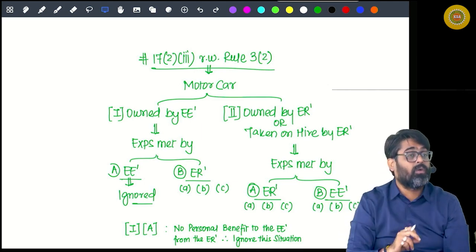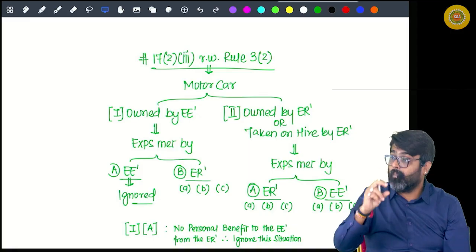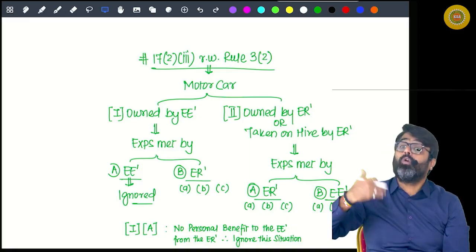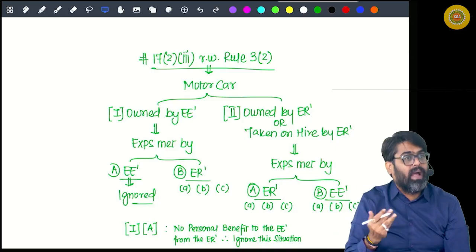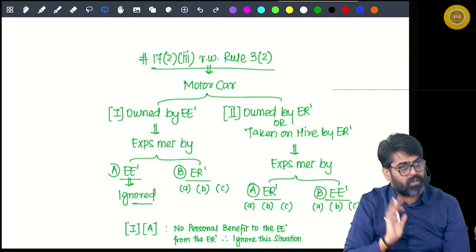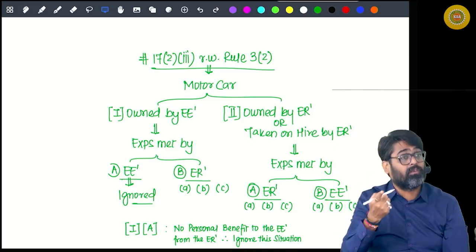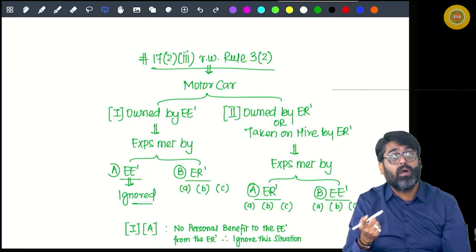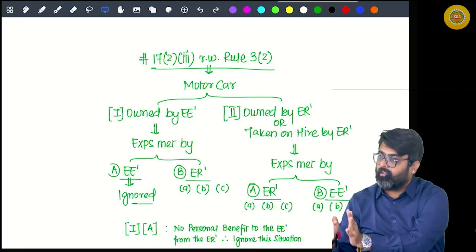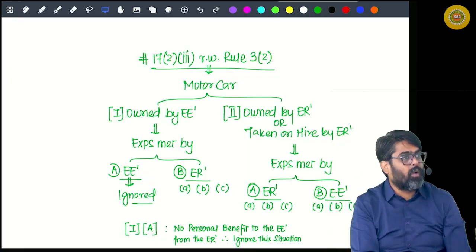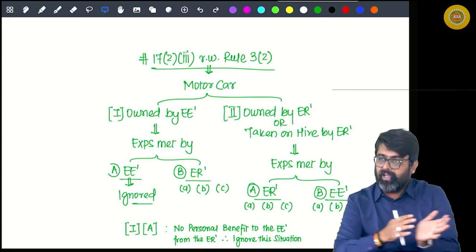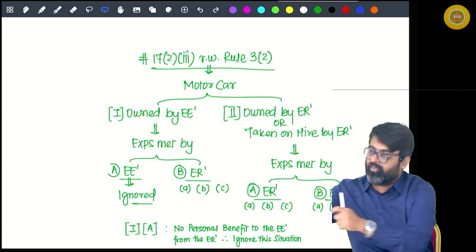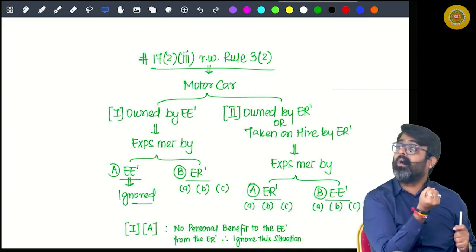Actual amount. What did I say? Actual amount of the expenditure met by the employer is the benefit for the employee, minus the amount recovered from the employee. After meeting those expenses, if some amount is recovered from the employee, you reduce that amount, because see, the entire amount of benefit is given, but out of that benefit, some benefit is taken away, no?